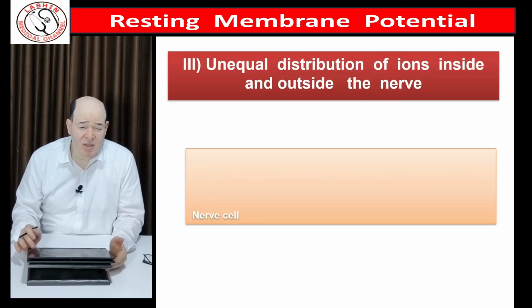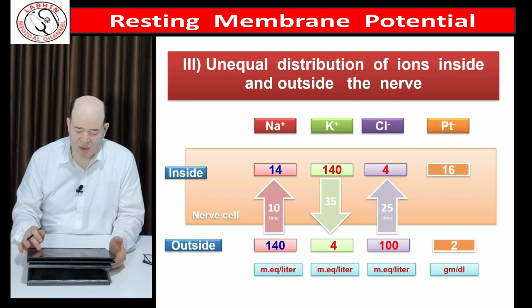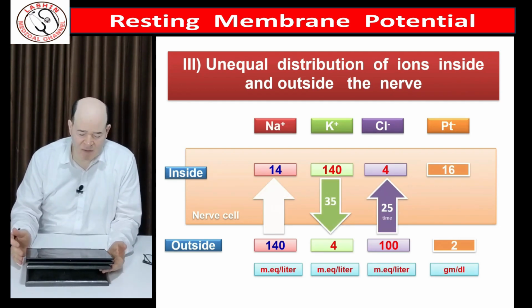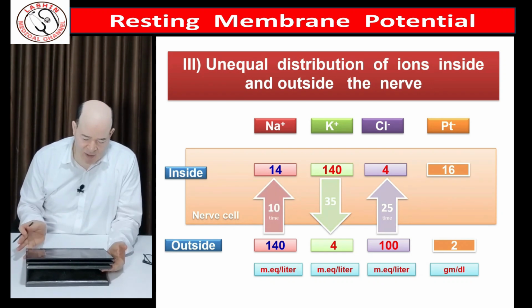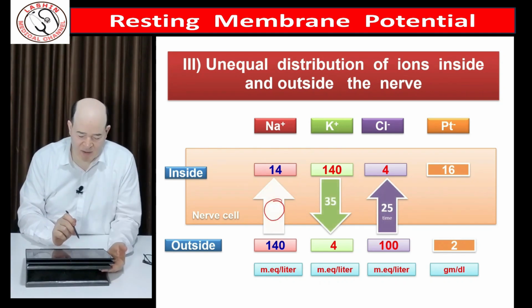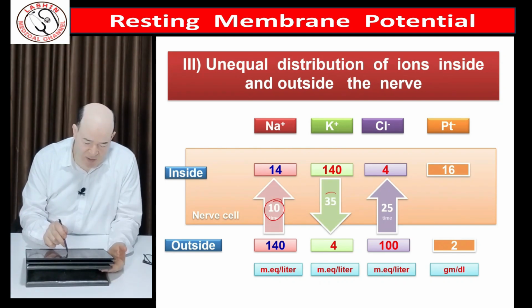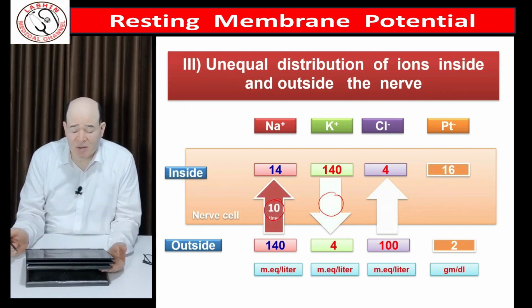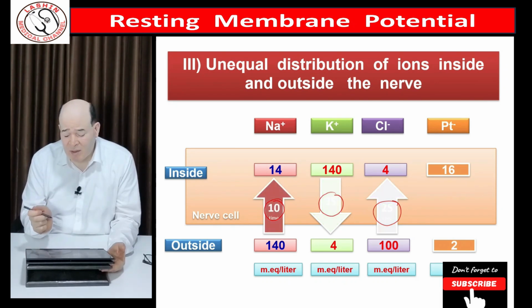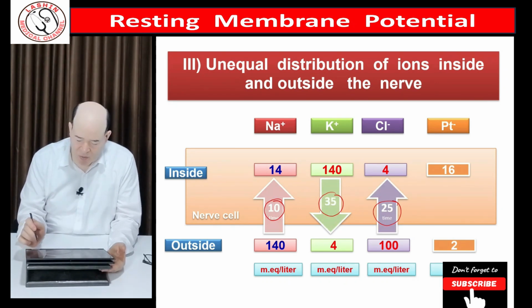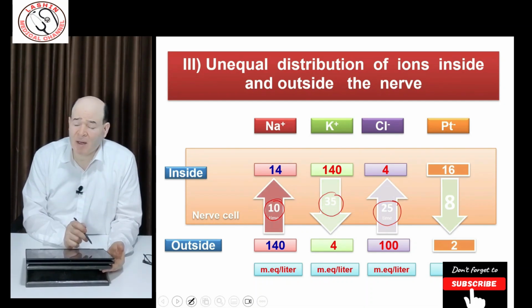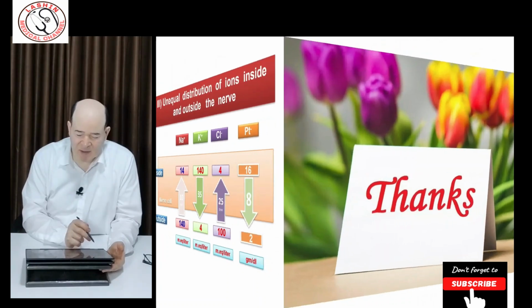The third cause of resting membrane potential is unequal distribution of ions. This is the result of the effect of the selective permeability and the effect of the sodium-potassium pump. So we can note easily that the sodium concentration outside is 10 times the concentration inside. Regarding potassium, the concentration inside is about 35 times the concentration outside. Chloride outside is about 25 times the concentration inside. Also, protein is concentrated inside. These concentration differences are created by the activity of the pump together with the selective permeability.